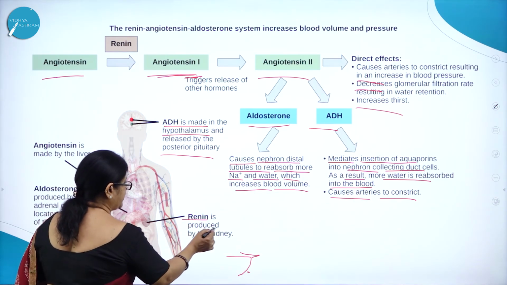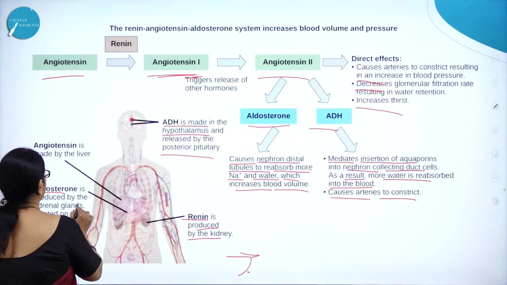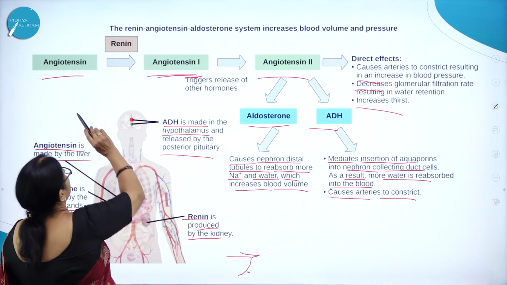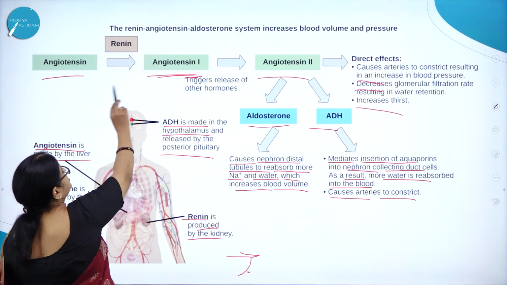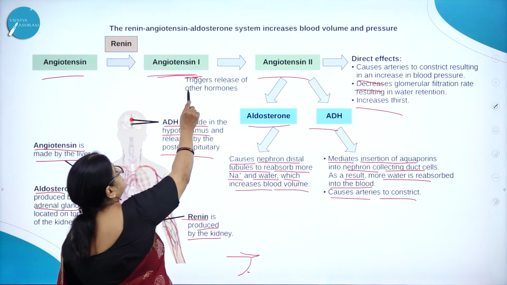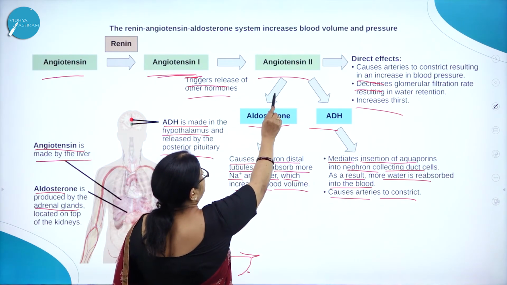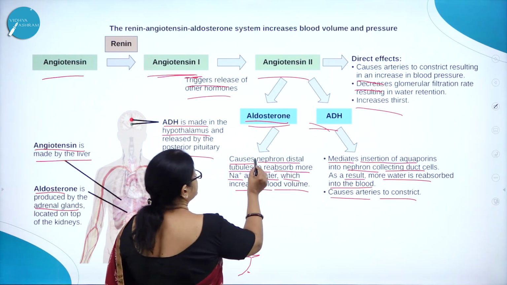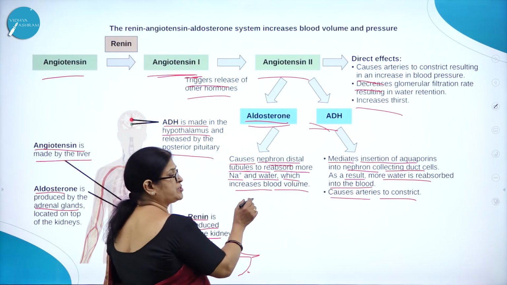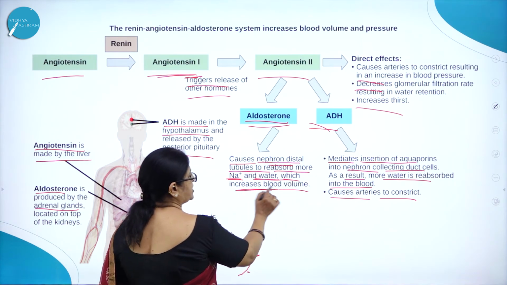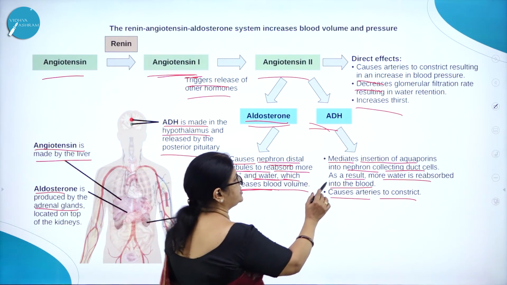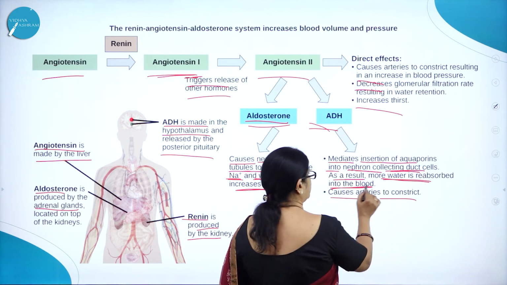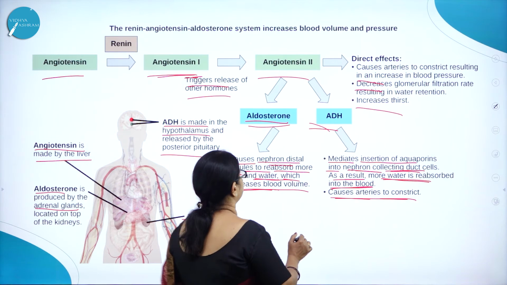Renin is produced by the kidney. Aldosterone is produced by the adrenal glands. Angiotensin is made by the liver. Renin converts angiotensinogen into angiotensin 1, and angiotensin 1 into angiotensin 2, triggering release of other hormones. Then it is acted upon by aldosterone and ADH. Aldosterone causes nephron distal tubules to reabsorb more sodium and water, which increases blood volume. ADH mediates insertion of aquaporins into nephron collecting duct cells. As a result, more water is reabsorbed into the blood.